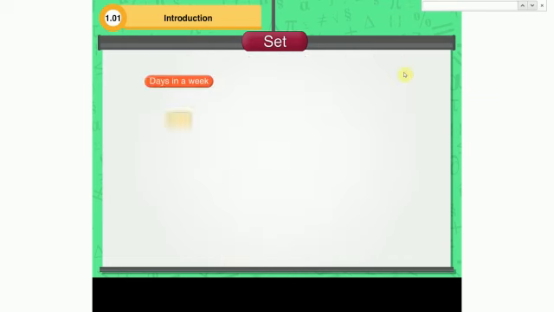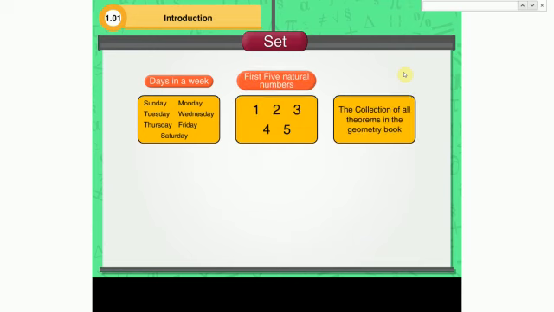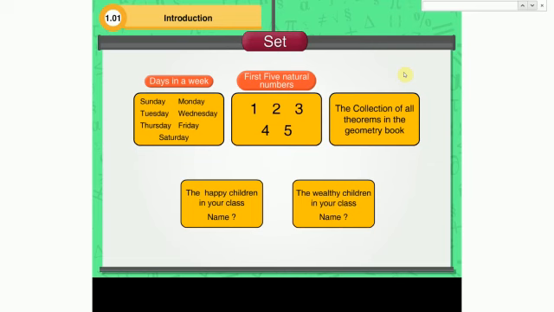We will now consider a few collections. Days in a week. Name them. The first 5 natural numbers. Name them. The collection of all theorems in the geometry book. The happy children in your class. Can you name them? The wealthy children in your class. Can you name them? For the first 3 collections, everyone will get the same answer. That is, the collection is well defined.